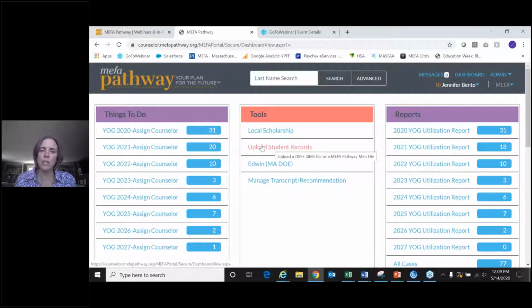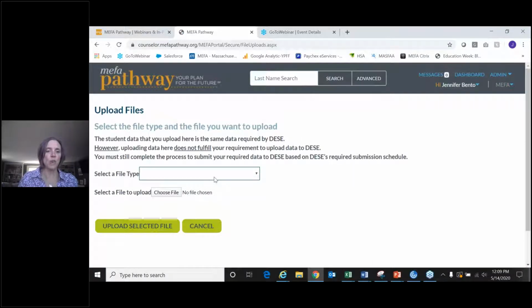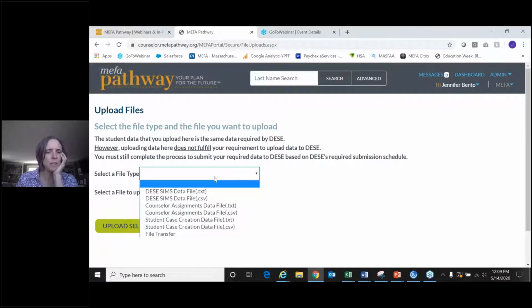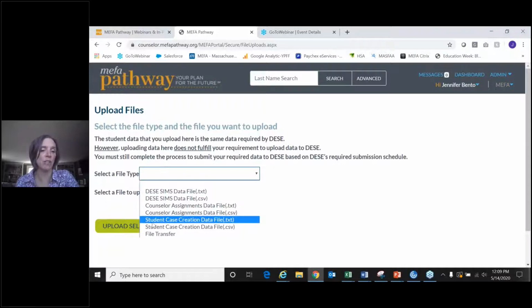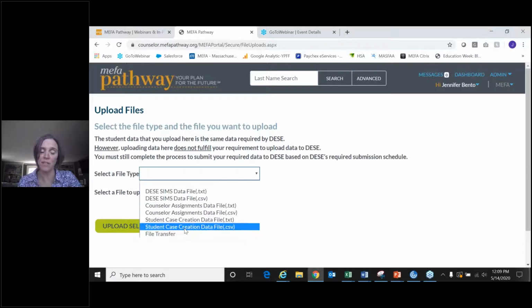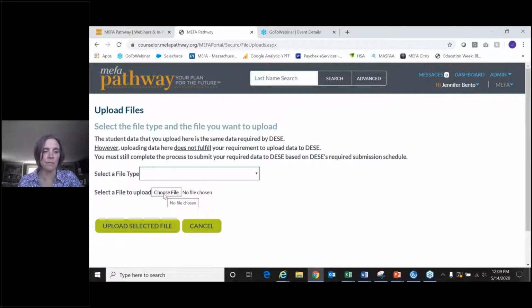But if you were to go into this tools bucket here, we have this upload student records page. This is where either yourself or someone that's designated to upload the file would come. They select the file type. So it's either a DESE SIMS file, or if you don't prepare a file for DESE, I have a template that you can use and copy and paste from your spreadsheet right onto here, save it as a CSV file, find the file, and then you just click upload selected file. So it's very simple to do.